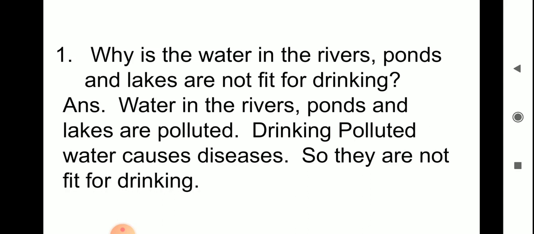Why is the water in the rivers, ponds and lakes not fit for drinking? Water in the rivers, ponds and lakes is polluted. Drinking polluted water causes diseases, so they are not fit for drinking.